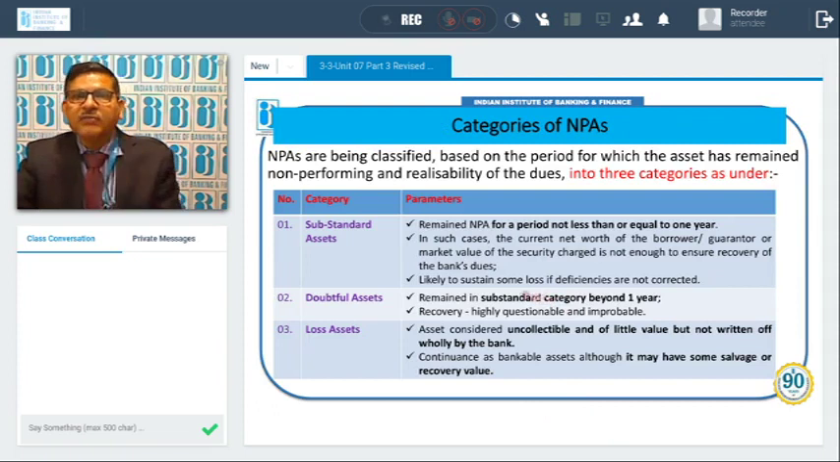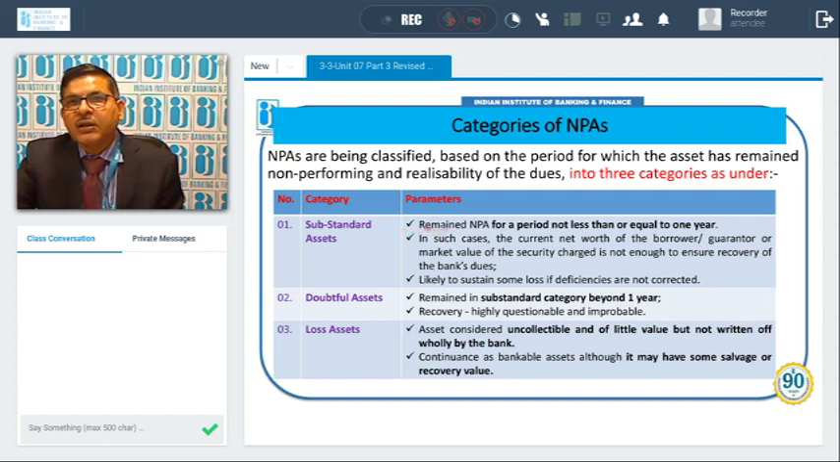Now, what are the categories of NPAs? We were saying there are different categories of NPA. So NPAs are classified based on the period for which the asset has remained non-performing, as we discussed in the previous slides, and realizability of the dues, into three categories. First is substandard asset. First category of the NPA, substandard asset.